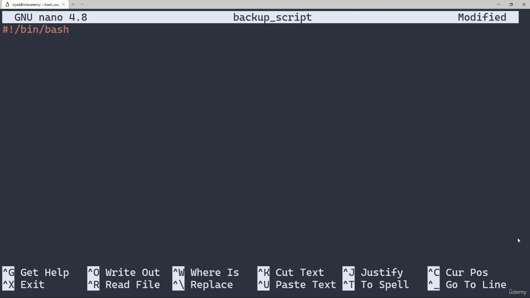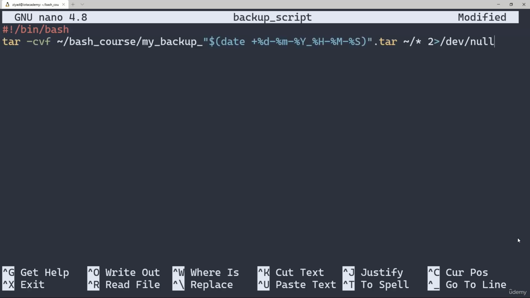Next, we have our commands. Now for this challenge, we've been very conveniently provided with the command that we're supposed to use for this script. So, on a new line, we can just copy and paste or type that command in. So that takes care of the commands. And finally, we just need to add our exit statement. If the script gets to the bottom, we're pretty sure it will have run successfully, so we just want to tell the shell that as well.